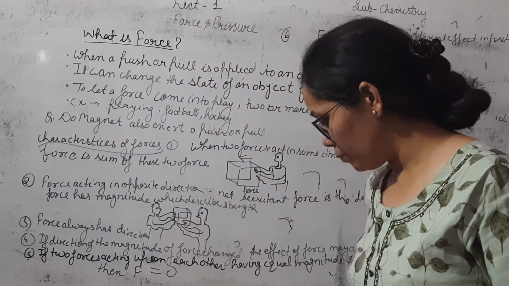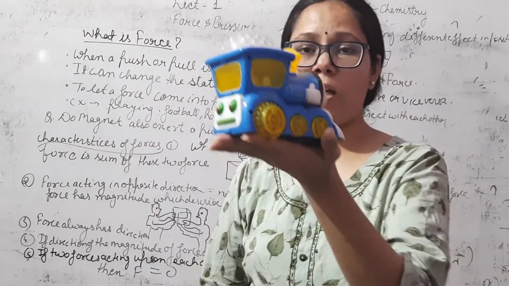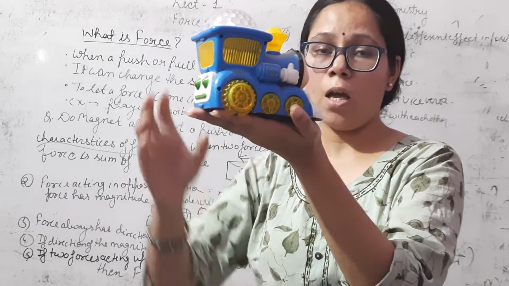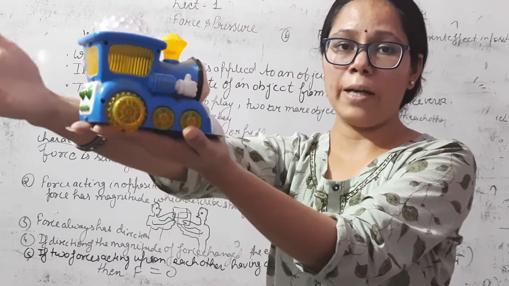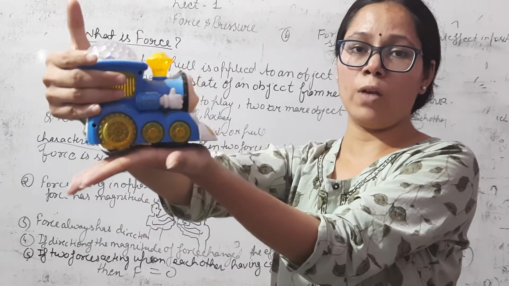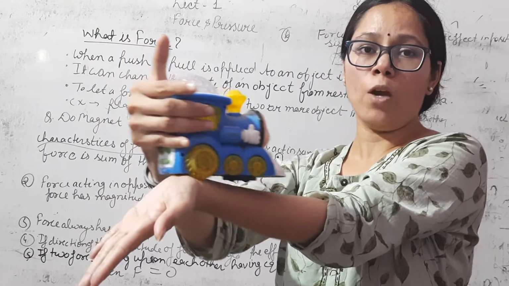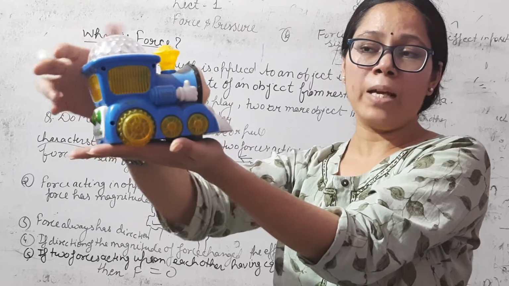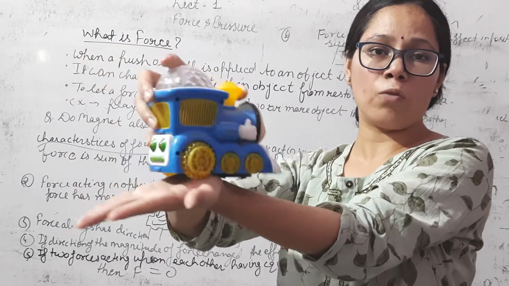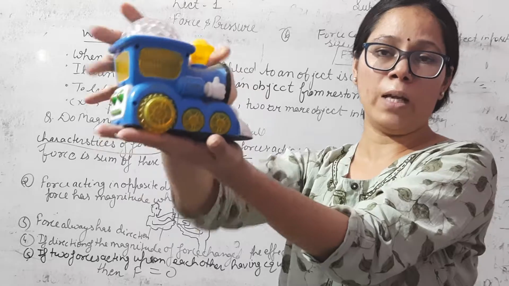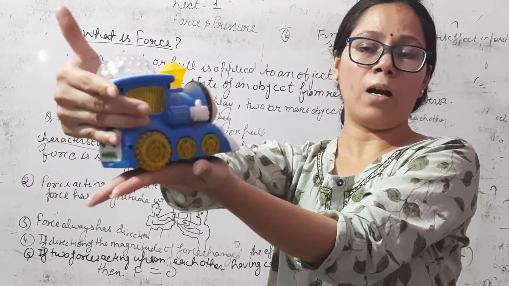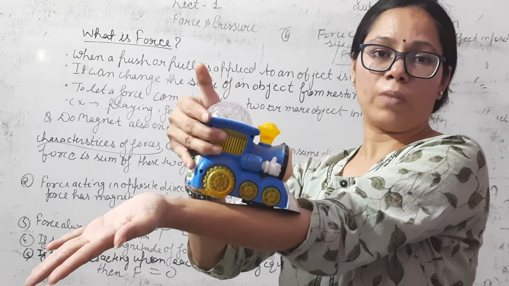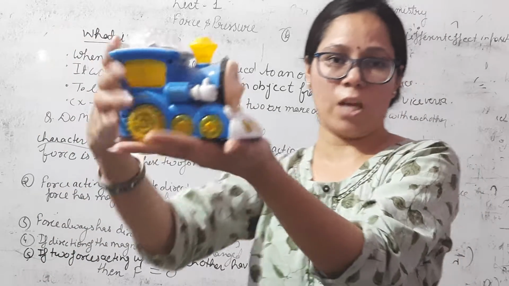For example, this train is in rest condition. It is not in moving condition. If we apply a force, then this train will move. It means the state of this object will be changed. In the beginning it is at rest, and when we apply a force, its position changes. It means the state of this object is changed.